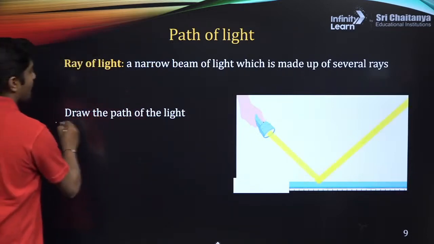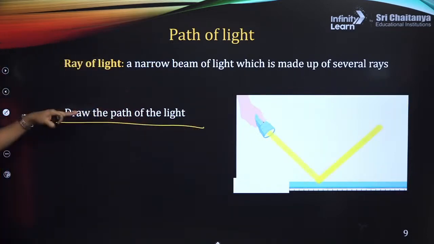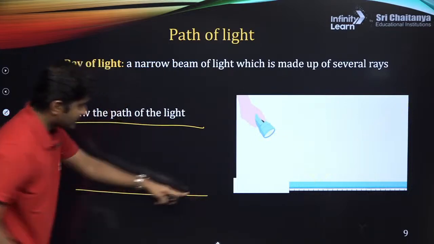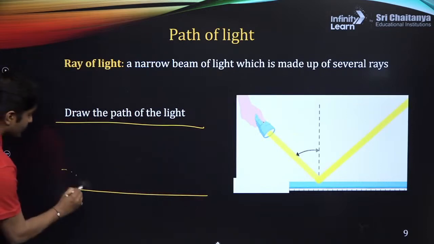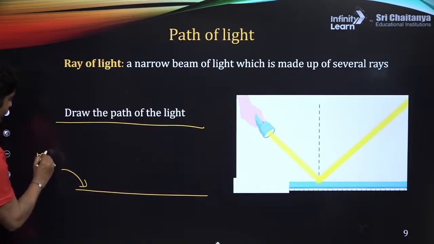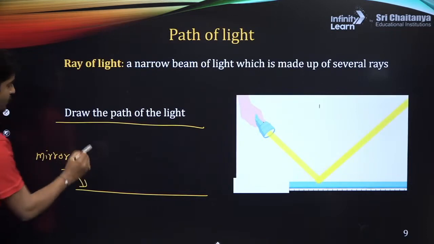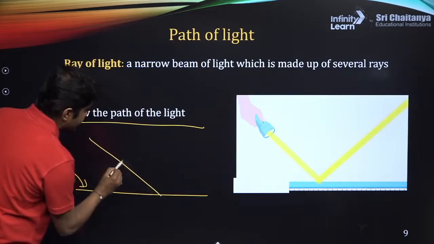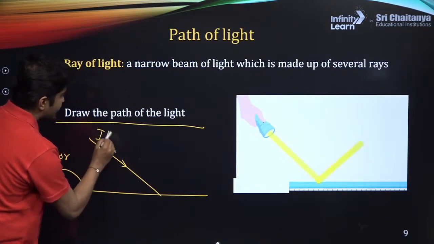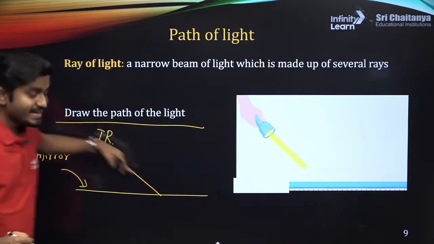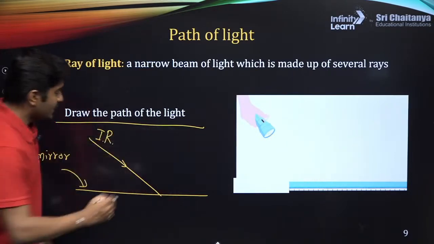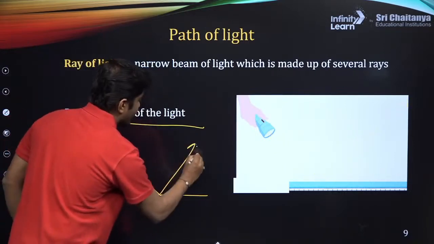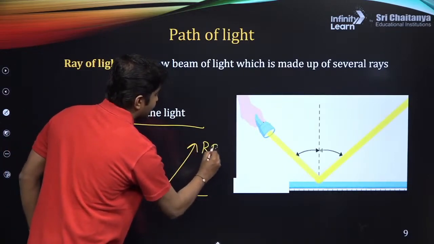Now, can you draw the path? Can everyone draw the path of the light? How will you draw? First you draw a surface, a mirror, a smooth surface, right? On the mirror, this one is the incident ray. It falls onto the mirror and bounces back. This is called the reflected ray.